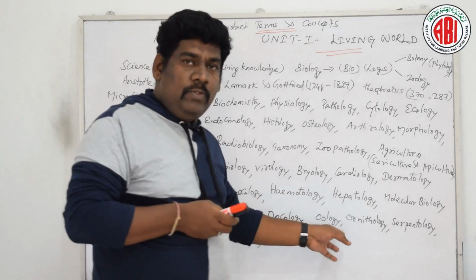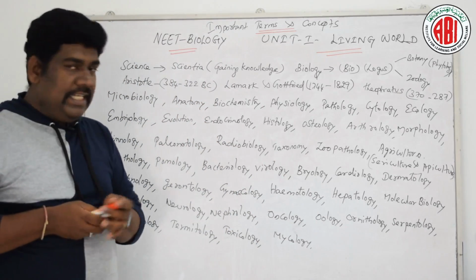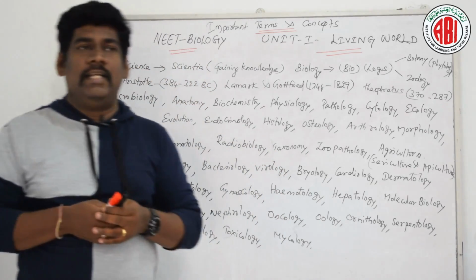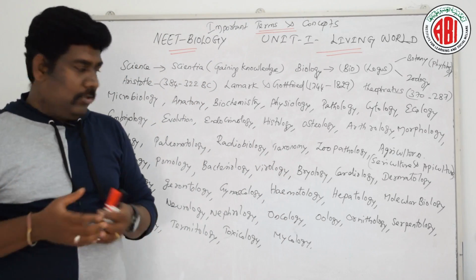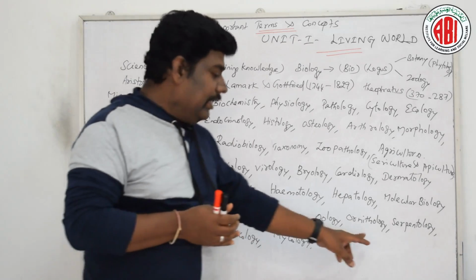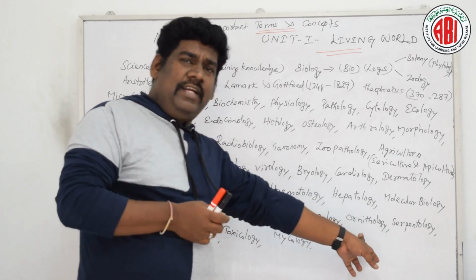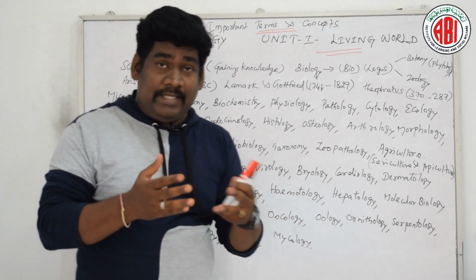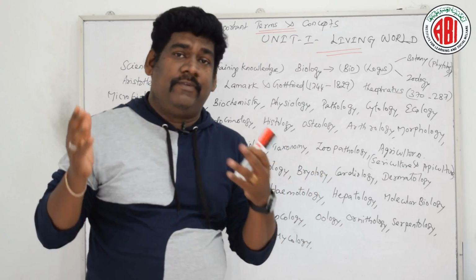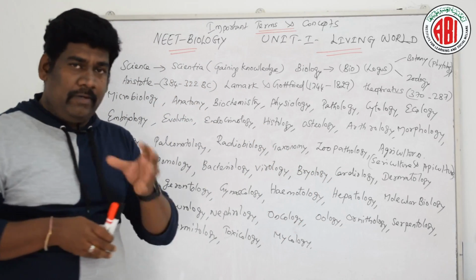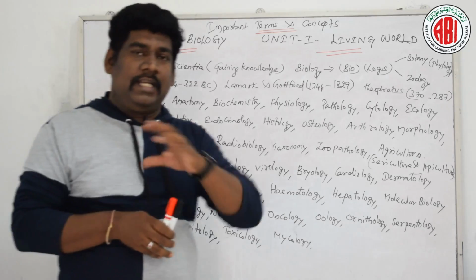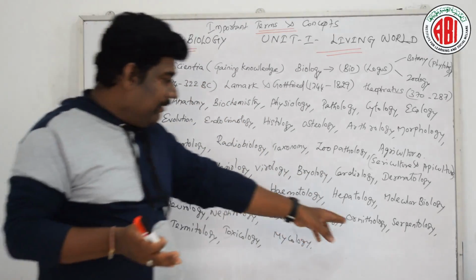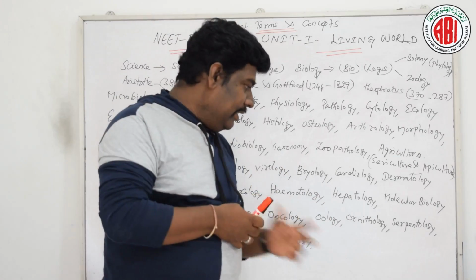Then oology is a branch which deals with studying about egg or ovum. In plants we will discuss sexual reproduction in detail, and in animals also we will discuss this category in detail. Next, ornithology. Ornithology is a branch of science which deals with studying the diversity of different types of birds, particularly Aves. There are two major categories, flightless birds and flying birds. This we will discuss in detail in ornithology.